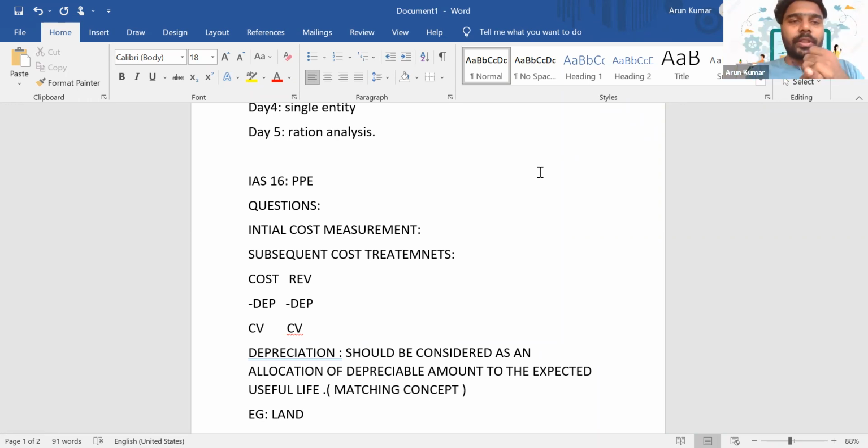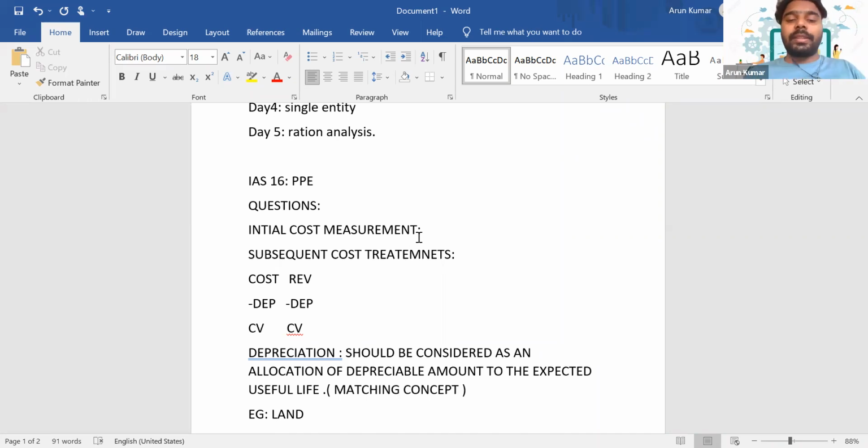These include the wastage of material, initial losses, the relocation cost, the administration cost, or the staff training cost. These items cannot be included in the initial cost of an asset. So whatever comes apart from that, we can just add to the value of that asset.